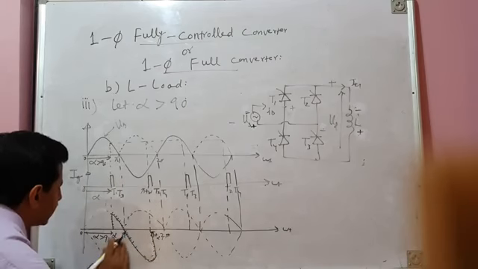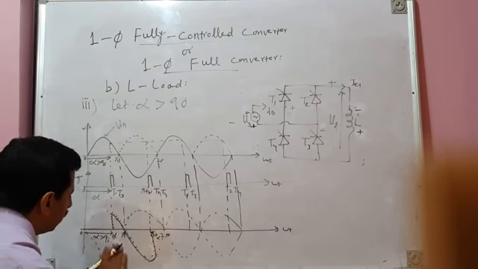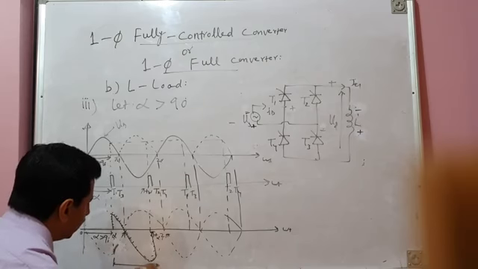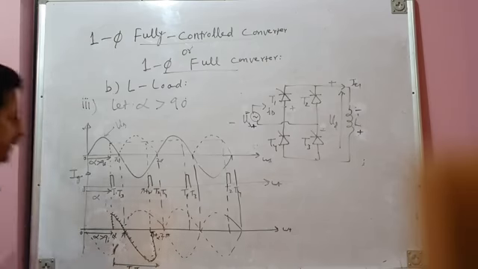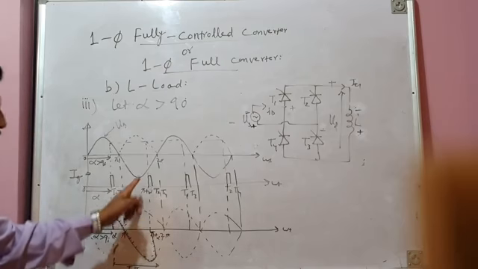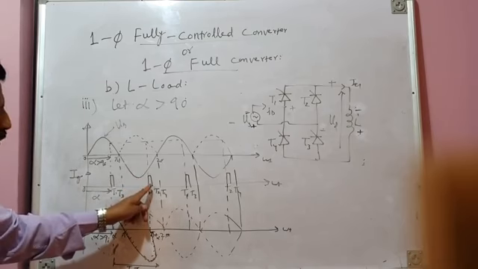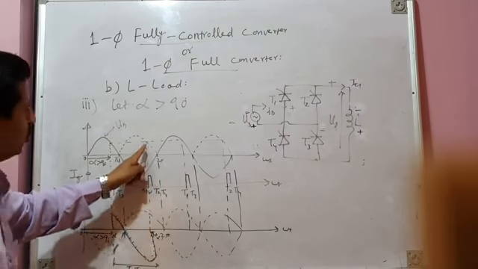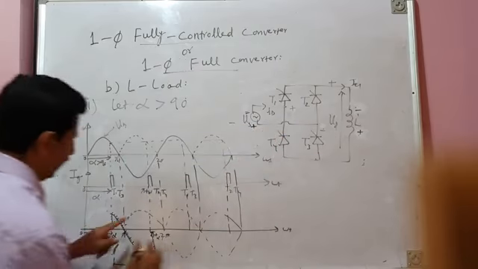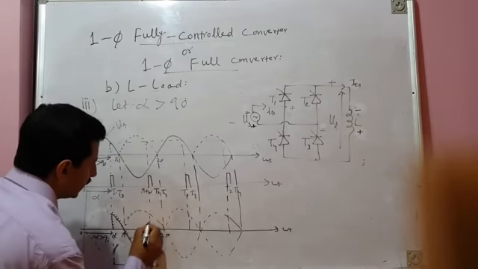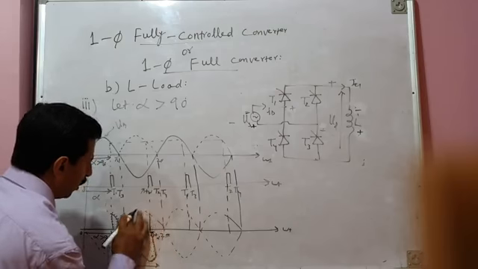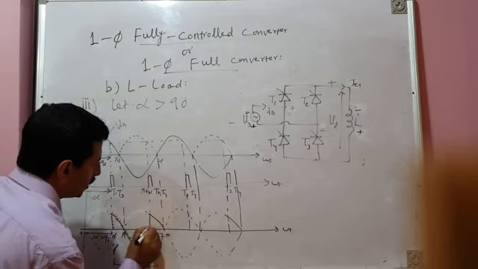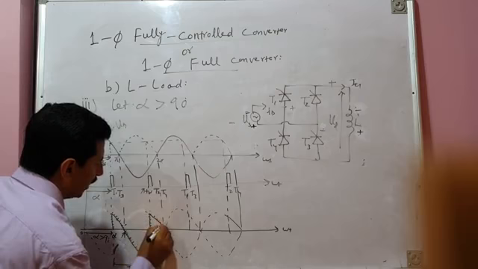Okay, so that means from alpha to pi plus alpha, the T1, T3 pair conducts. And then at pi plus alpha, what happens? The T2, T4 pair is fired, and as soon as it is fired, a segment of the positive half cycle of source voltage appears across the load.